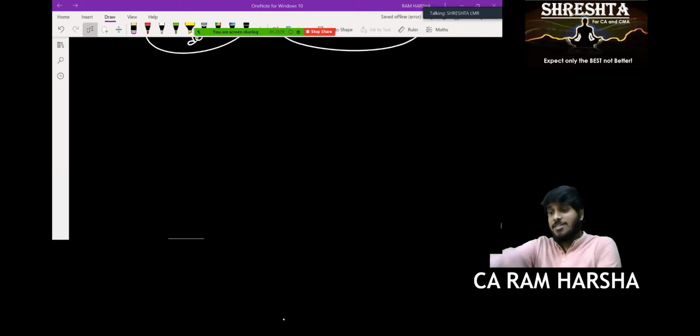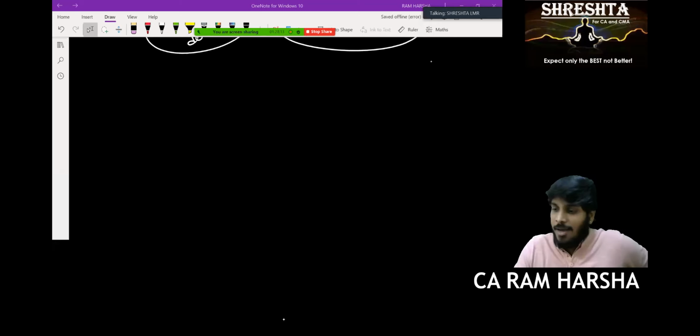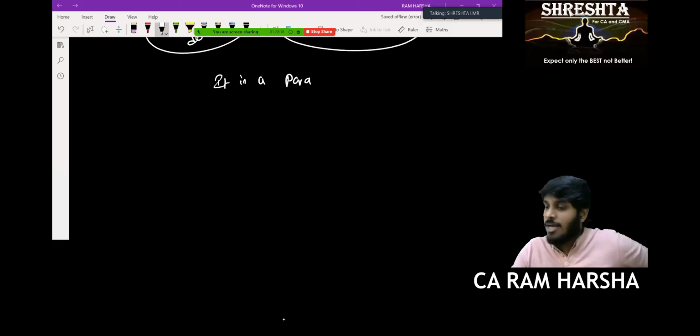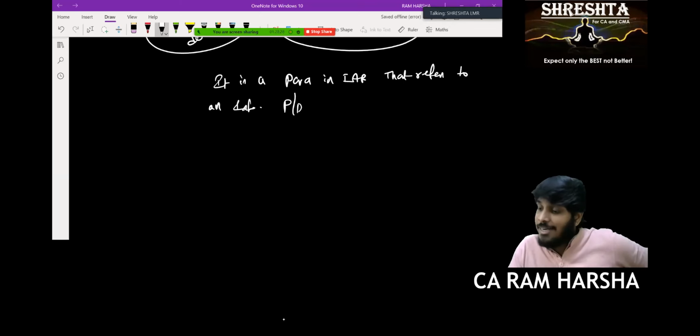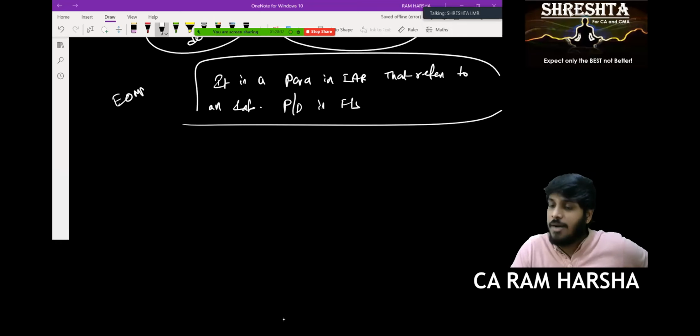Okay, now next. So that is the emphasis of matter para. What is an emphasis of matter para? It is a para in the independent audit report. See, the definition is also so beautifully crafted. What is it describing? It refers to information that is presented or disclosed in the financial statements. So this is the definition for the emphasis of matter para. Are you clear?